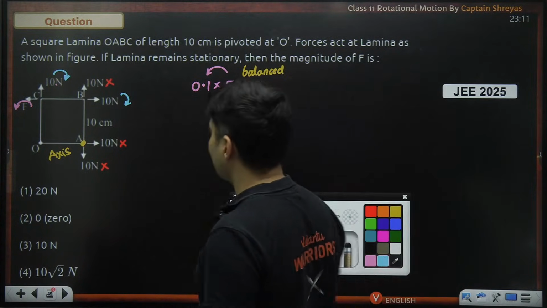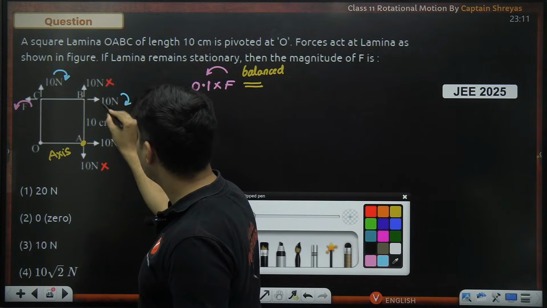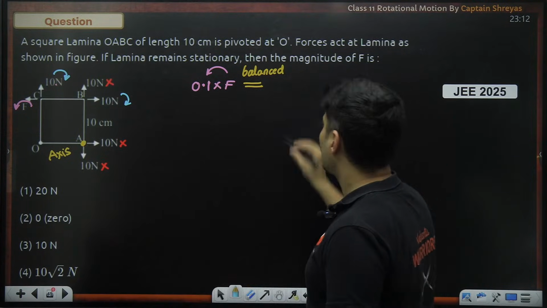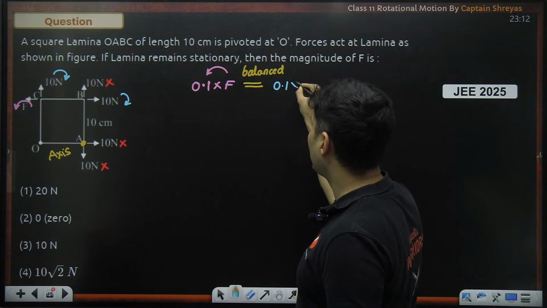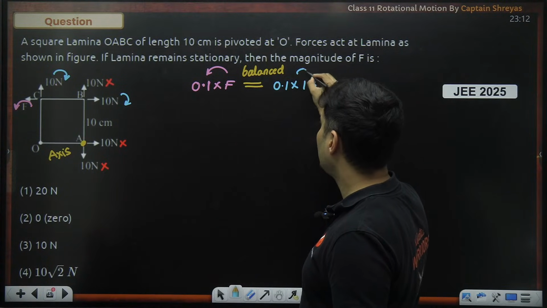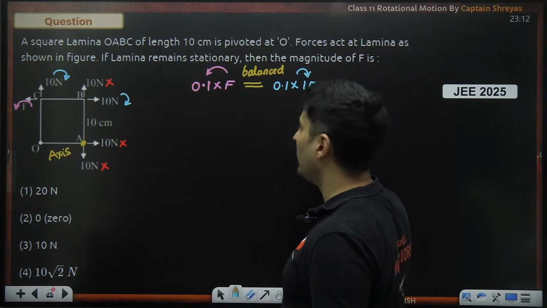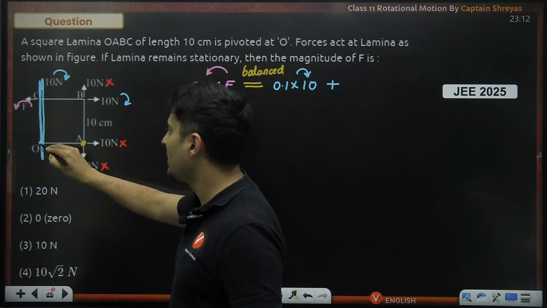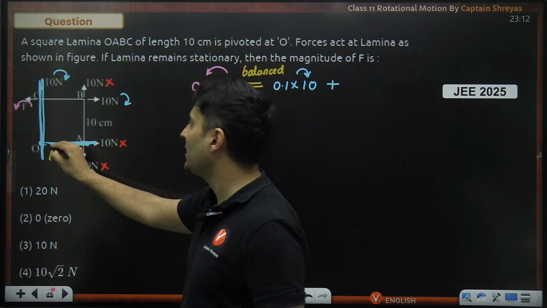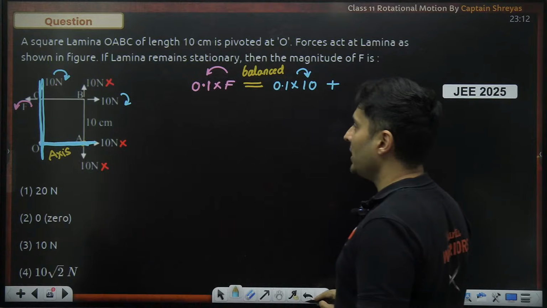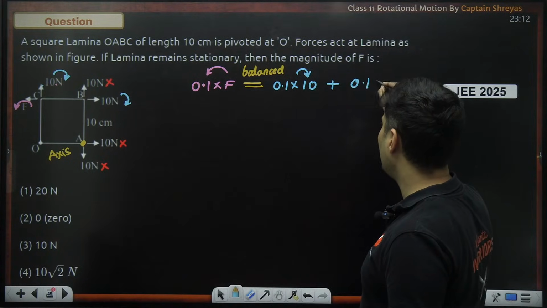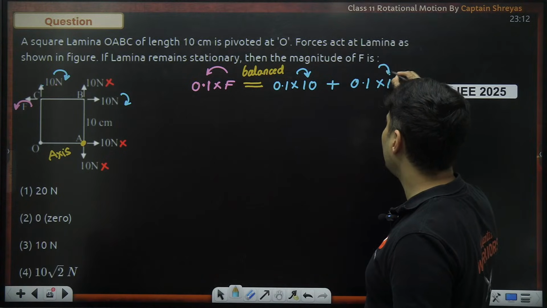Two other torques. One is this guy, who is already at 10 centimeter, so 0.1 meter multiplied by 10 Newton. This is clockwise. And one more clockwise torque, this guy. If you extend that force, the perpendicular distance is still 10 centimeters only. So one more torque of 0.1 meter multiplied by 10.